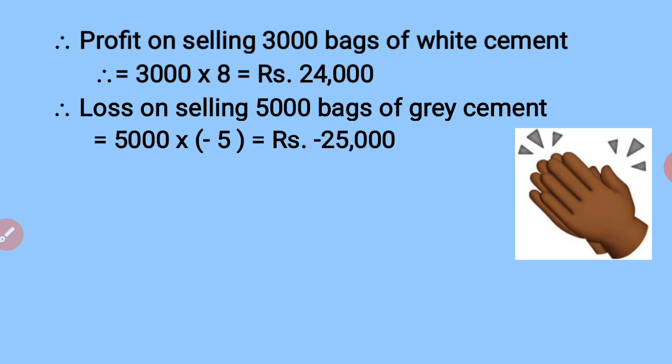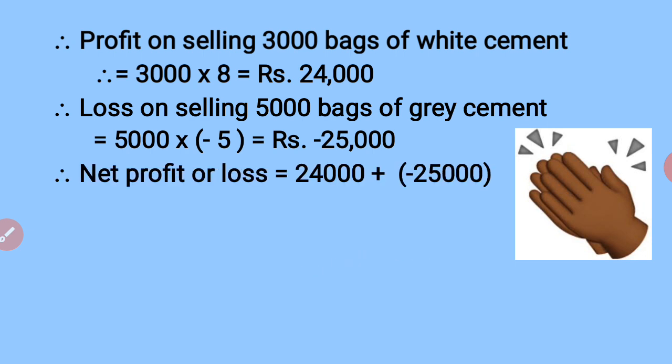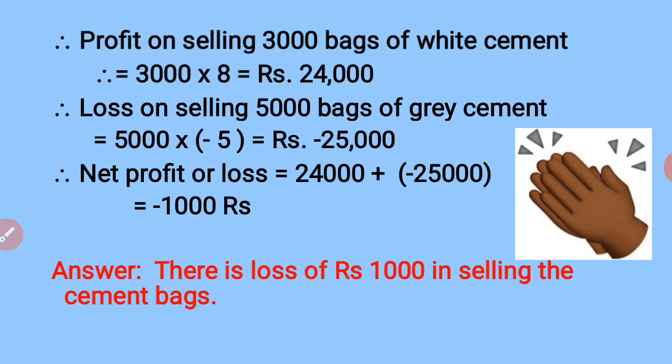So can you tell me whether there is overall profit or loss? They have got less, given more. Means there is an overall loss. Let us find out that loss. The net profit, that means overall profit or loss, is 24,000 plus minus 25,000, that is minus 1,000 rupees. Minus 1,000 means it has given. That means there is a loss of 1,000 rupees in the entire month.